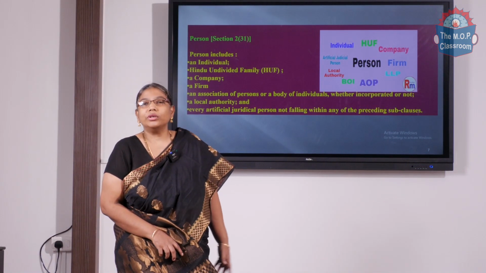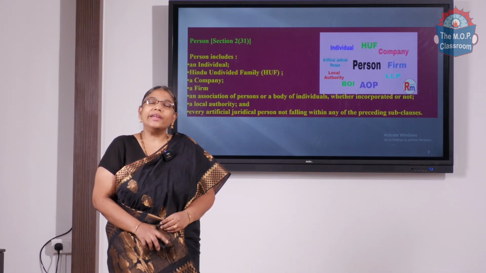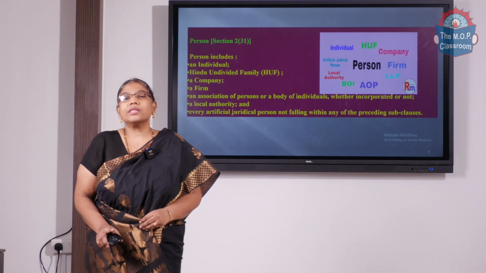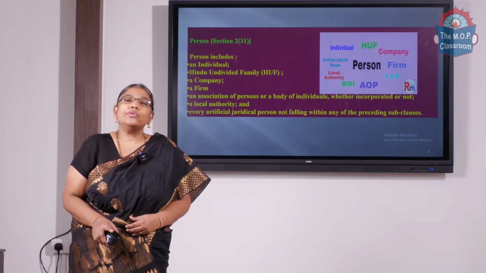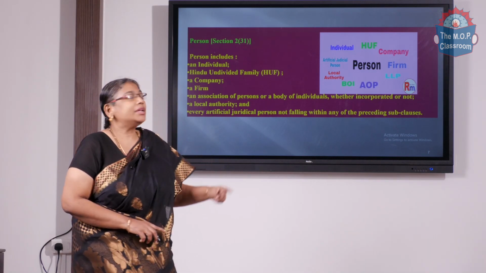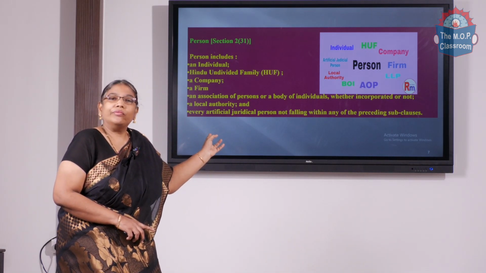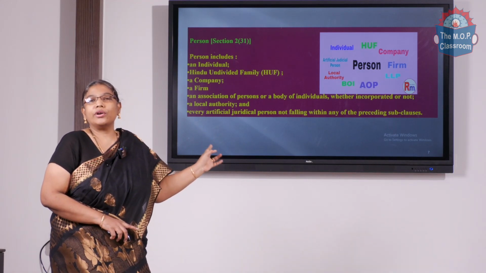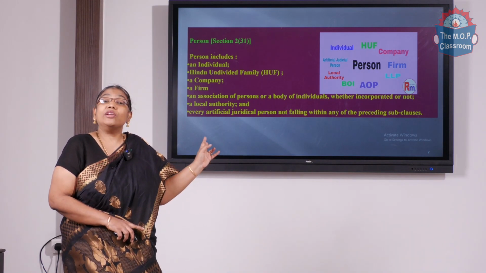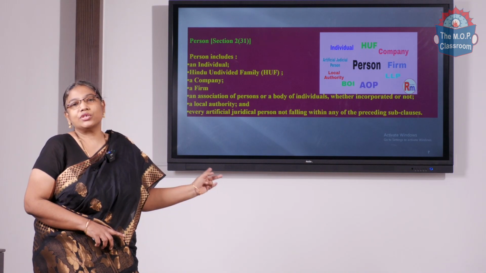Okay, now we are going to discuss the definition of person. Why is person to be defined under the Act? It is for the reason that no person can escape from the tax liability. Every person who earns income is supposed to pay the tax. So the Act defines who all are the person. The person includes an individual, Hindu undivided family, company, firm, association of persons or body of individuals incorporated or not, and artificial juridical person, even local authorities also. Okay, so these are the people that have been given under the definition of person.